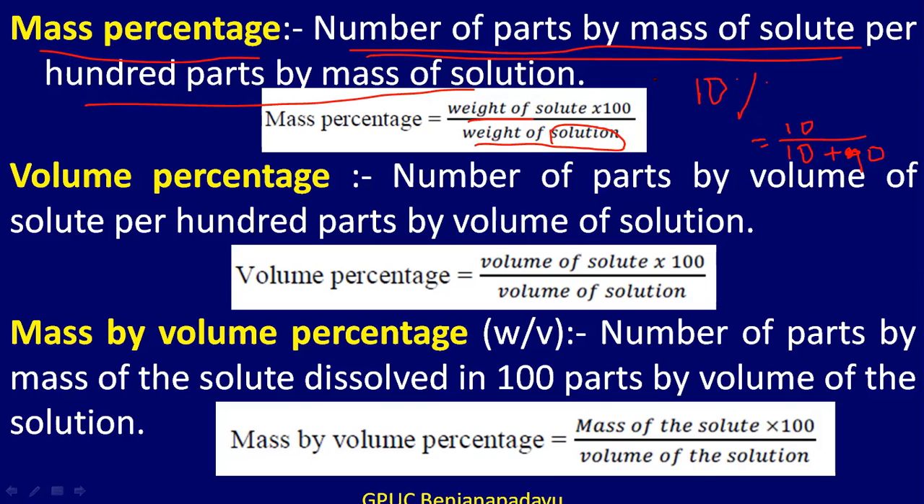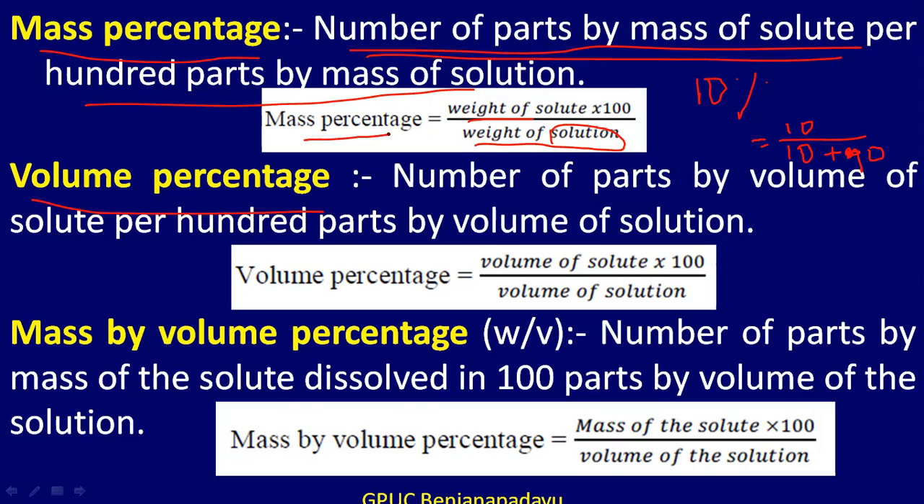Mass percentage, it is the number of parts by mass of solute per 100 parts by mass of the solution. It tells how many parts of solute are there per 100 parts of the solution. Okay, next method of expressing the concentration is volume percentage.